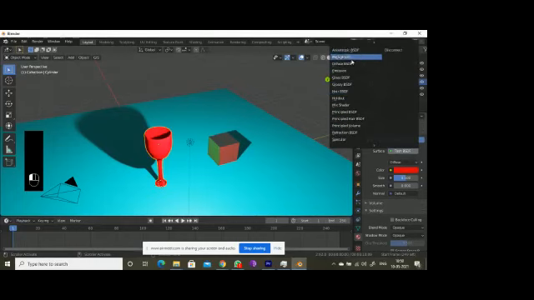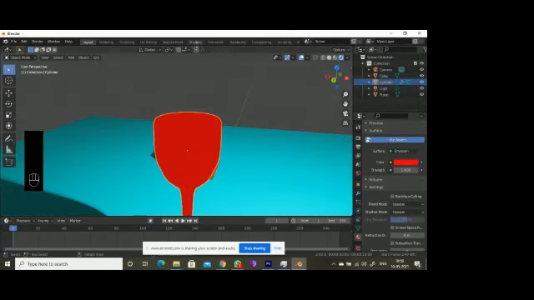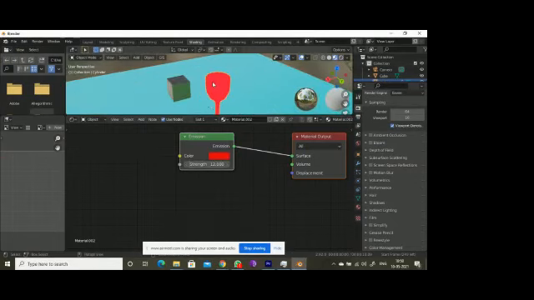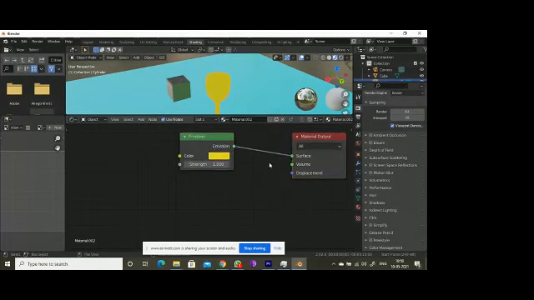If you go for emission, you are able to see it like this. If you increase the strength, it's getting brighter. By default it will be one, and you can change the color as you want. It will be like this, but I don't want all this.